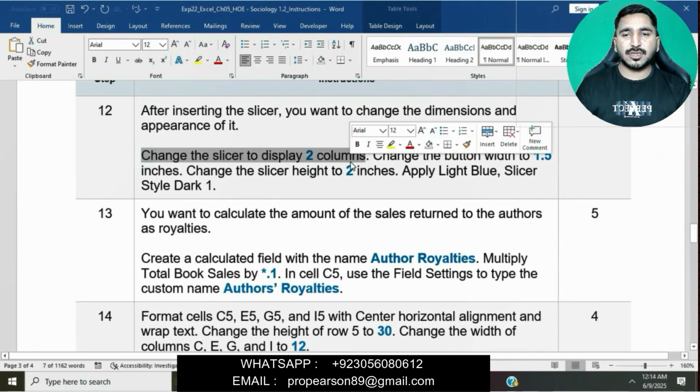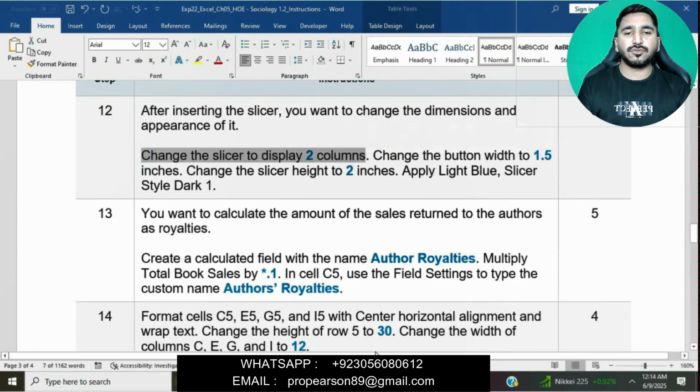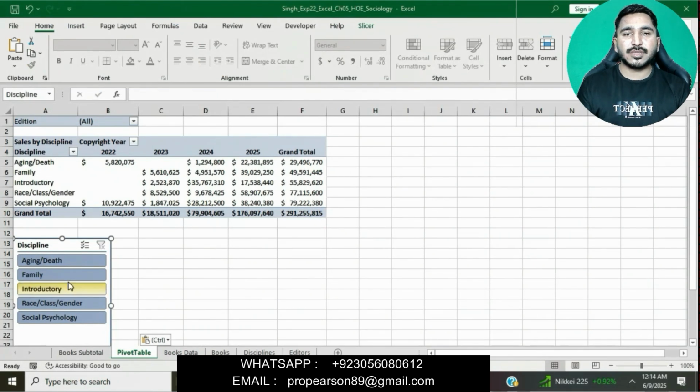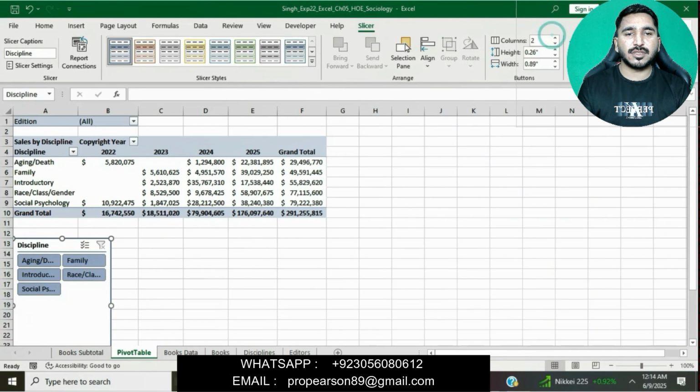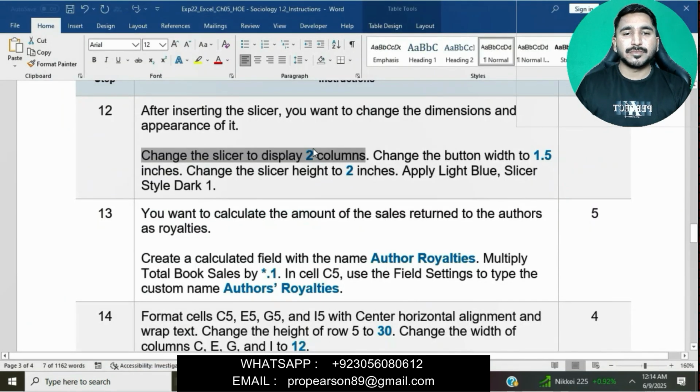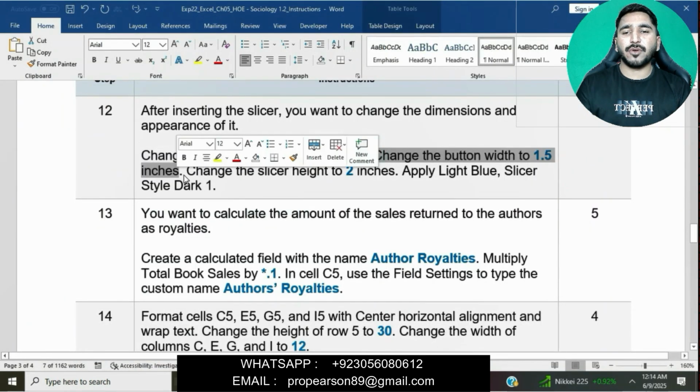Okay, next question is to change the slicer to display two columns. Go to the slicer, and in the Buttons group we will change the columns to 2. Okay, change the button width to 1.5 inches and change the slicer height to 2 inches.